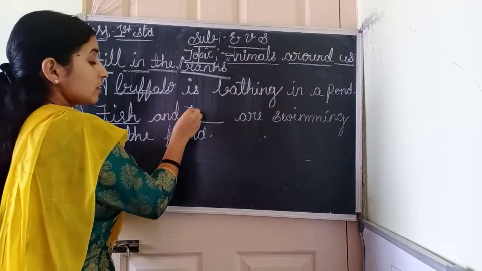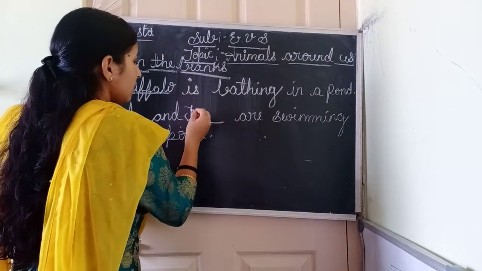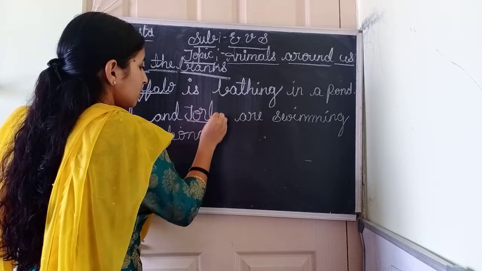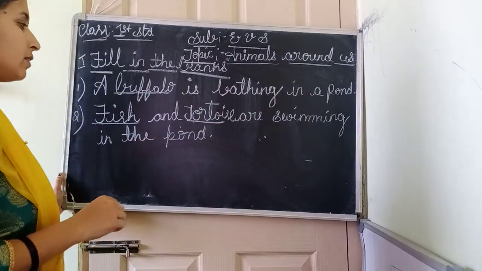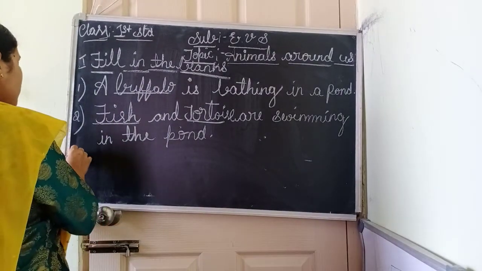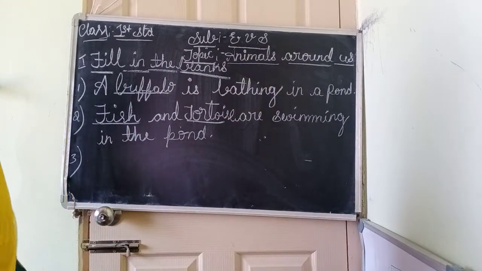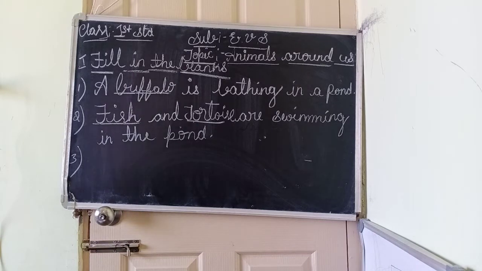Fish and tortoise are swimming in the pond. You just look at the picture, children. Tortoise. Fish and tortoise are swimming in the pond. Third one. Write down. Third one.